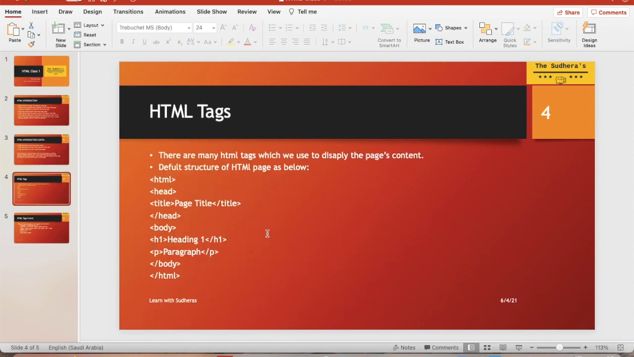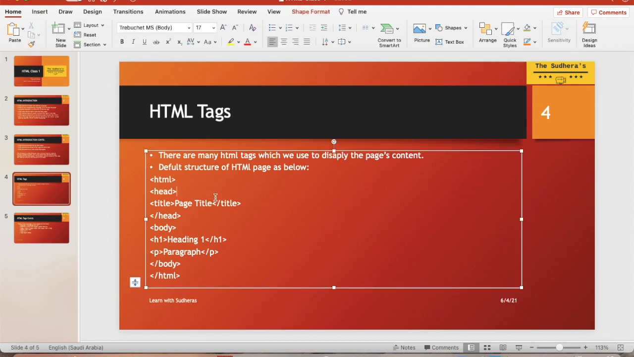So what are HTML tags? There are many HTML tags which we use to display the web page content. The default structure of the HTML page is: you start your HTML page with the html tag, and then the head section. And then there is the title. Title means page title. Whatever title you give here will automatically become the title of the page.